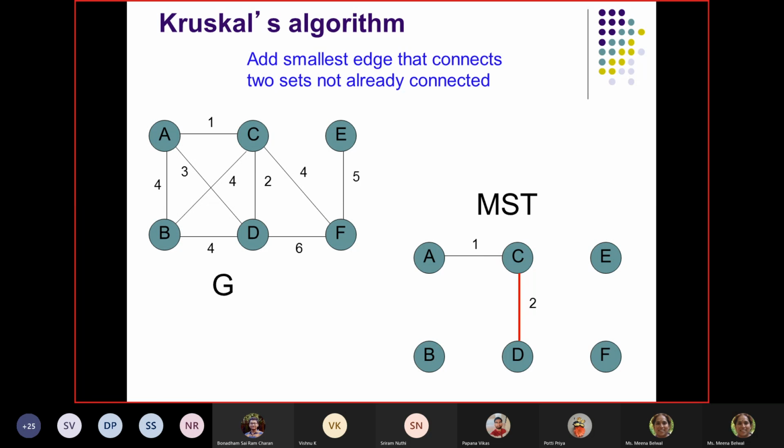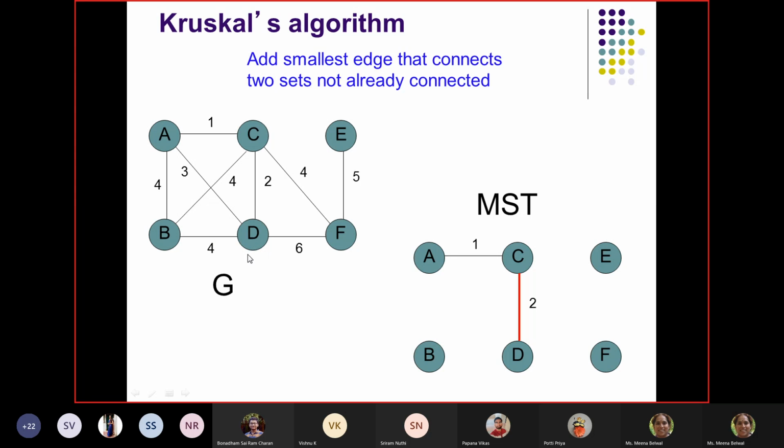So the next question is, what do I add? When I go for the next sorted edge, it is 4, right? Now when I add 4, typically I can take any one. I have so many edges with weight 4. I have CB, I have AB, I have CF, and I have BD, right?